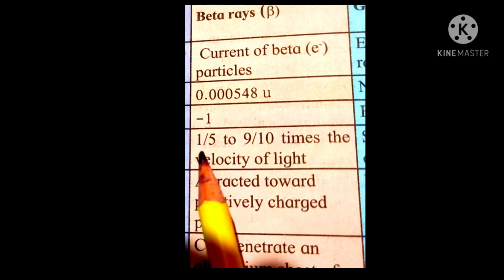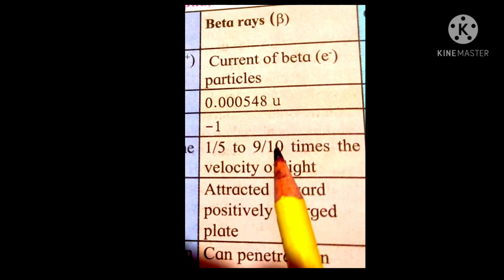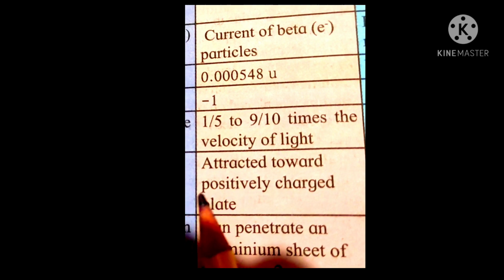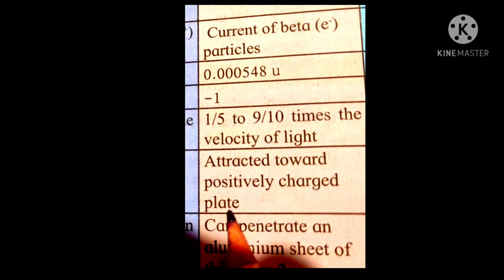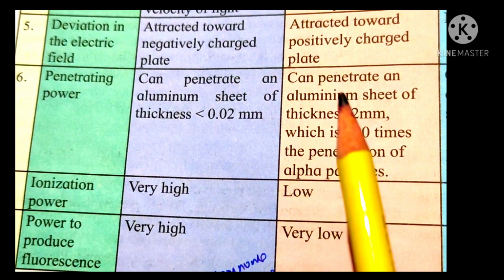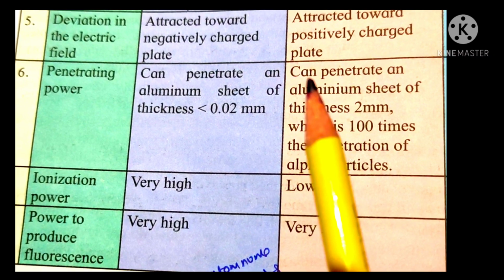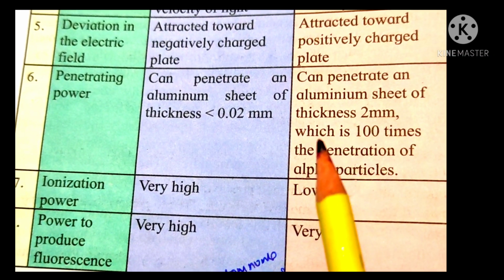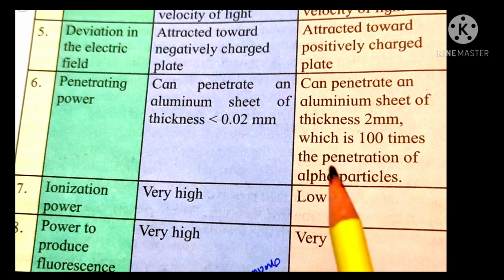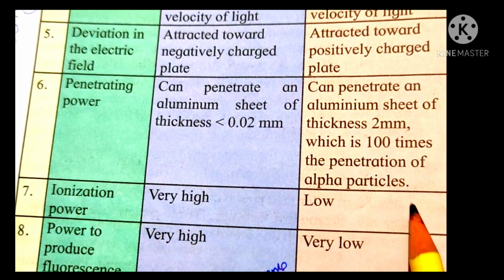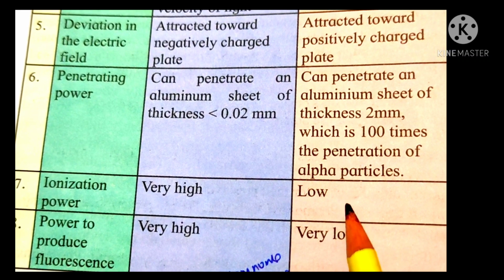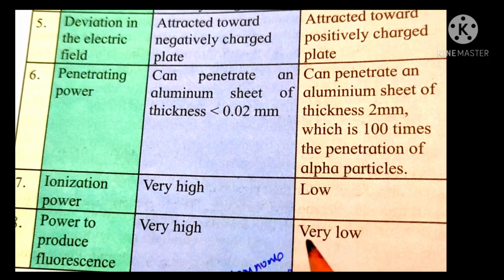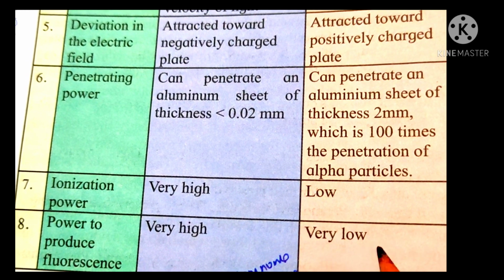The velocity is 1/5 to 9/10 times the velocity of light. They are attracted towards the positively charged plate. The penetrating power is that they can penetrate an aluminum sheet of thickness 2 mm, which is 10 times the penetration of the alpha particle. The ionization power is lower than alpha particle and the power to produce fluorescence is very low.